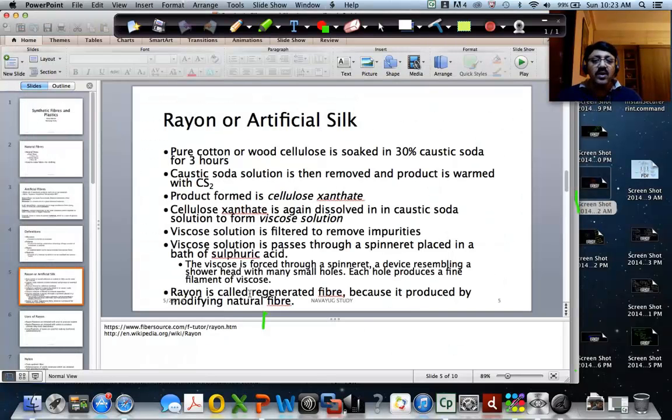So rayon is called a regenerated fiber because it is produced by modifying a natural fiber. It is not completely artificial, right? It is produced out of a raw material which is a natural fiber, cellulose, which comes from cotton or wood. So that is basically what rayon is. I hope it is clear, right?